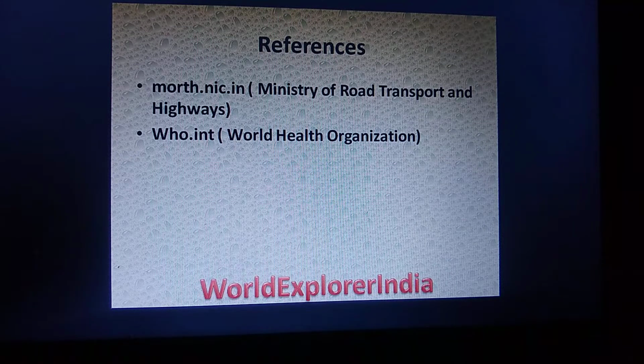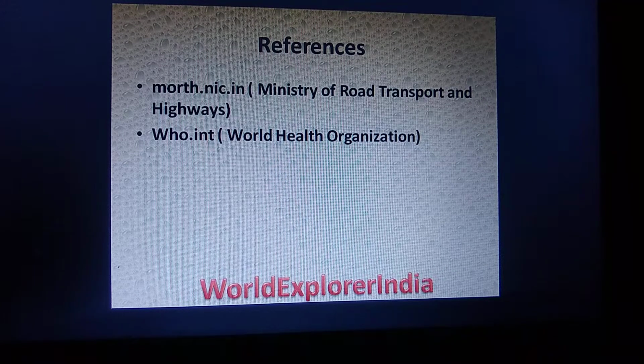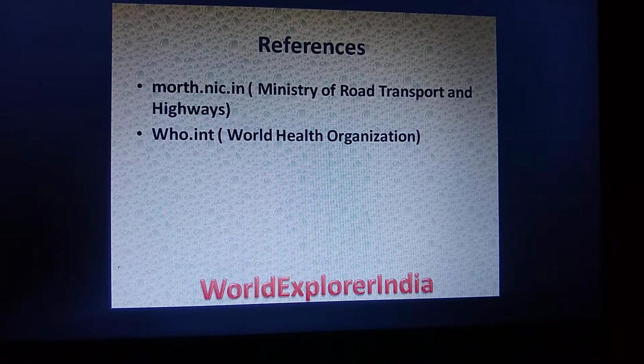Because you can save the majority of lives by sharing the information. If a person is empowered with the knowledge, he can be cautious, and at least we can save the majority of the accidents.